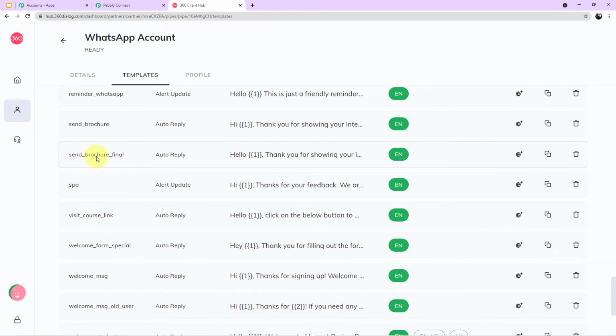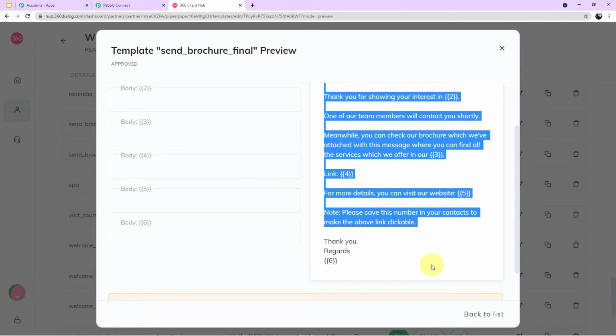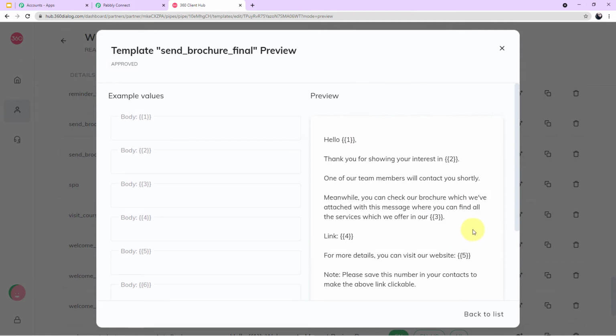So here you can see the name of my template is send brochure final. Let me open it for you. So guys, here you can see this is the body of the SMS which I have typed for my customer. A template is nothing but just the body of the SMS which we will send to our customer. Let me read it for you so that you can understand well.